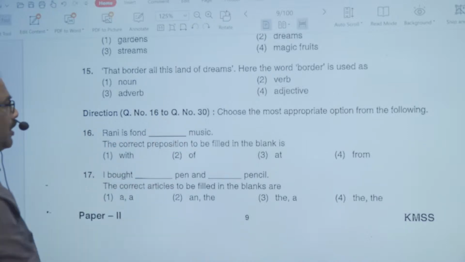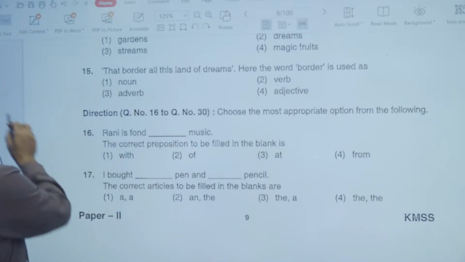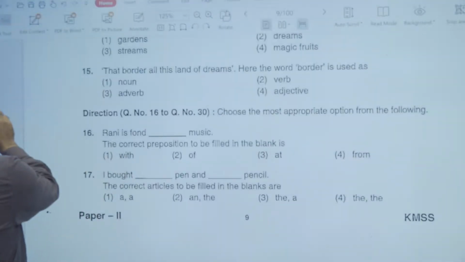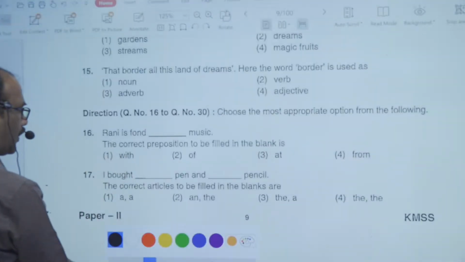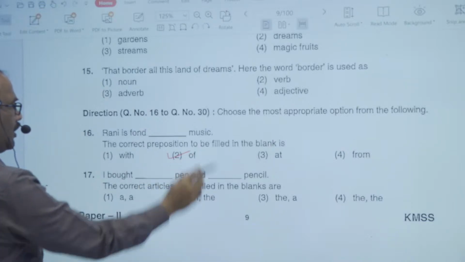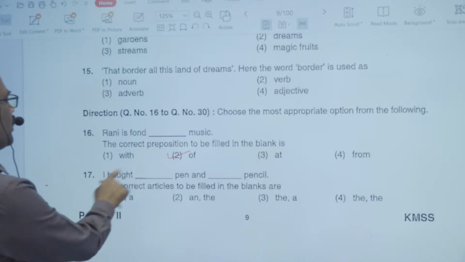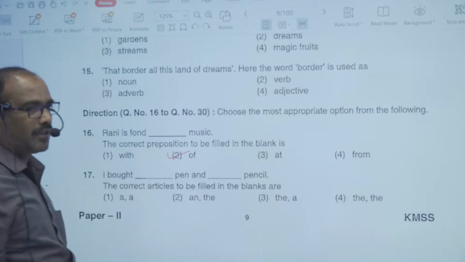Rani is fond dash music. Rani is fond of music. Fond always follows the preposition. Fond always is followed by the preposition of. Rani is fond of music. That is the right option. I bought dash a pen and dash a pencil.